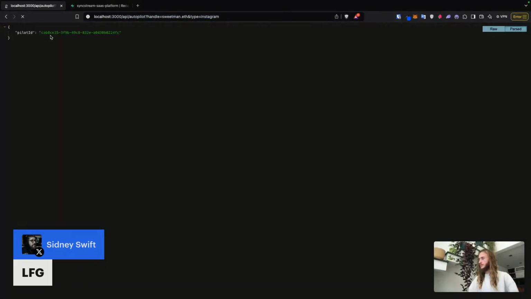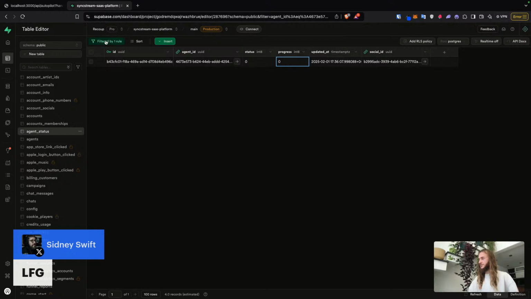We get back pilot ID, take the pilot ID, look inside of the agent status table filtered by agent ID that we just created. I now see a status of 10 and a progress of 40, so it's at least getting updated. Or maybe it started off as a different value. Is it ever going to change from 10 and 40? Now we've got 7 and 10. I don't know what the difference is between status and progress, personally. But as long as it's updating and at the end we get to final status and final progress, I'll be happy.